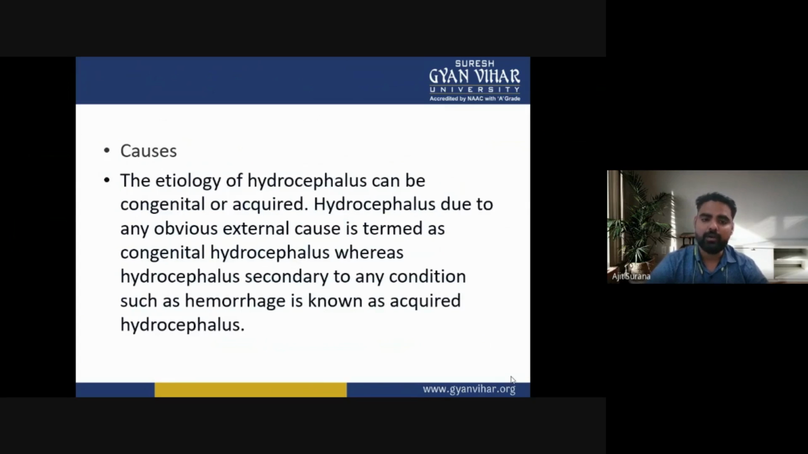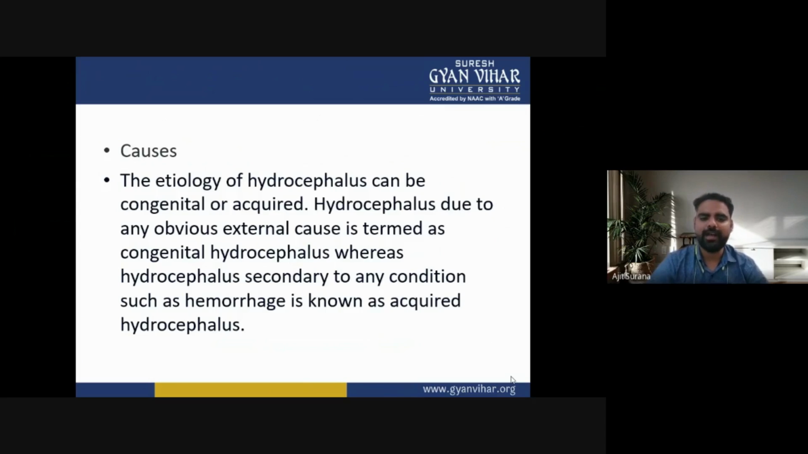Now, the causes of hydrocephalus. The etiology of hydrocephalus can be congenital or acquired. Hydrocephalus without any obvious external cause is termed congenital hydrocephalus, whereas hydrocephalus secondary to any condition such as hemorrhage is known as acquired hydrocephalus.